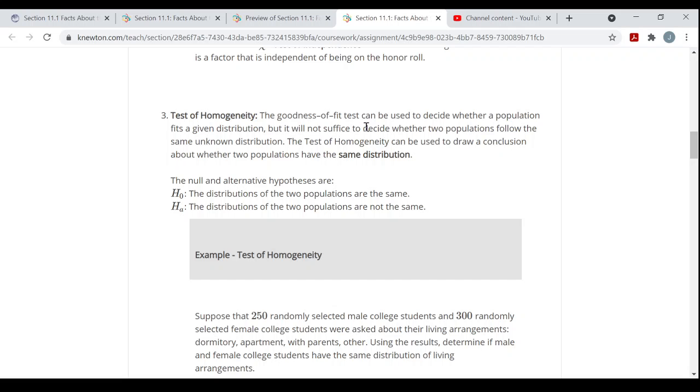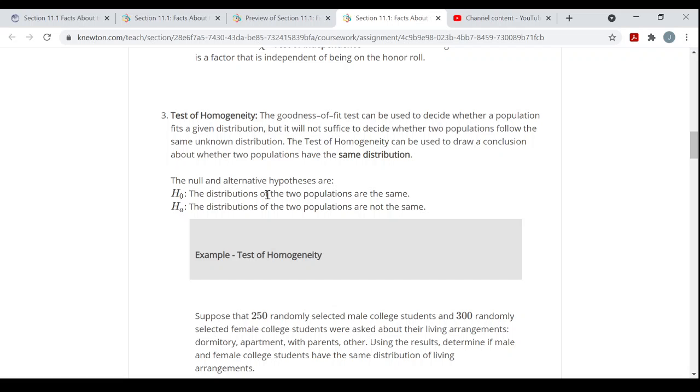But it will not suffice to decide whether the two populations will follow the same unknown distribution, right? What if both populations are unknown that I'm talking about? So that's where this comes in. The test of homogeneity can be used to draw a conclusion about whether two populations have the same distribution. So again, I take two samples, one sample, another separate sample, and then I'm asking, are these two samples coming from populations that have the same distribution or not? That's this test for homogeneity.